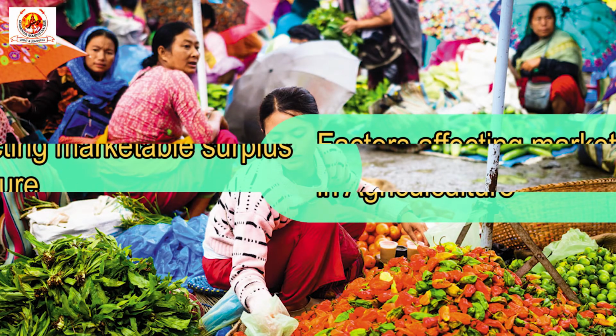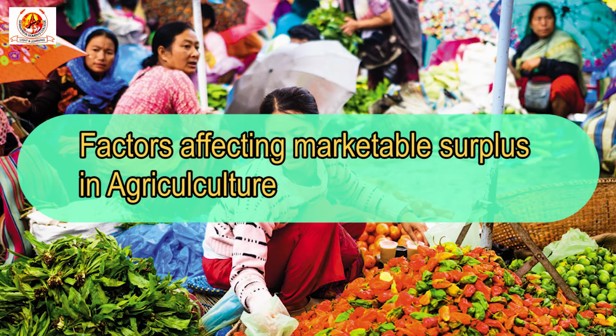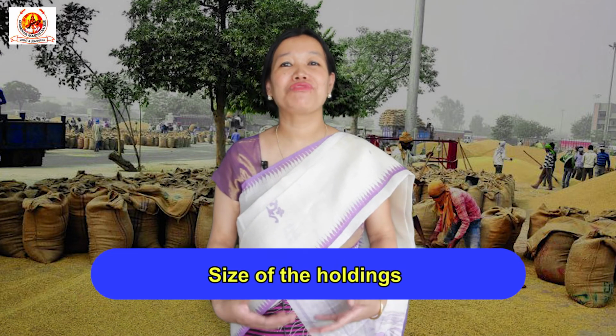Having considered cases 1, 2 and 3, we have understood the relationship between marketed surplus and marketable surplus in agricultural economics. Now we move on to the next discussion on the factors affecting marketable surplus in agriculture. Let us see the first point, that is size of holdings.